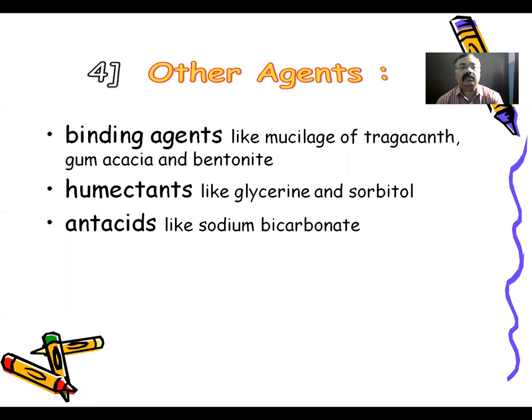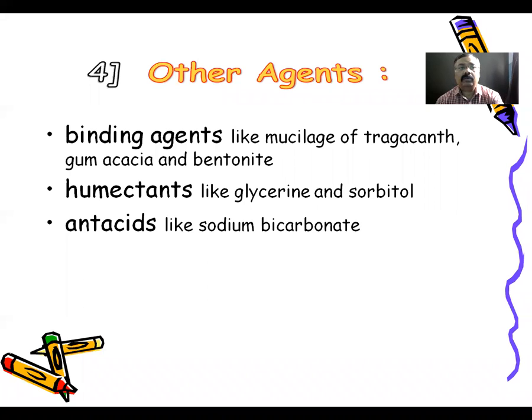Then humectants to keep the preparation moist. Humectants like glycerin and sorbitol are very commonly preferred in various dentifrices. In some preparations, antacids like sodium bicarbonate can be added as one of the ingredients.